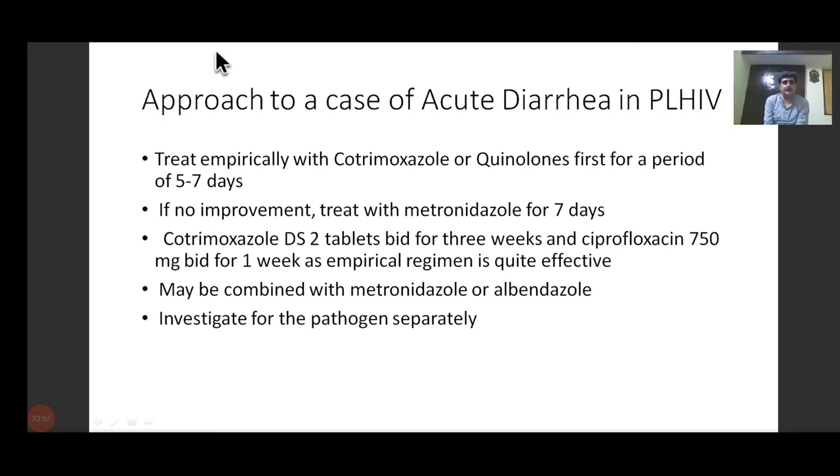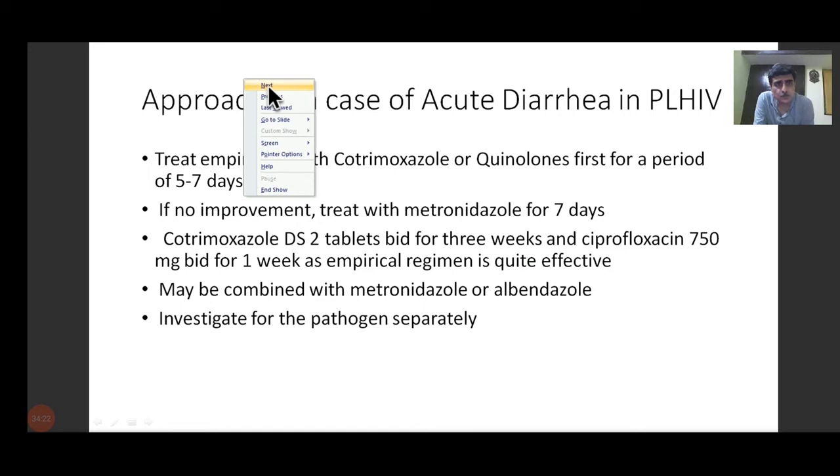Empirical is where we assume the common organisms are there, and then we treat the patients. So the combination is cotrimoxazole along with ciprofloxacin. It may or may not be combined with metronidazole or albendazole, and then we continue with the investigation for the pathogen, which kind of pathogen is responsible, and then specific treatment for that pathogen can be given.